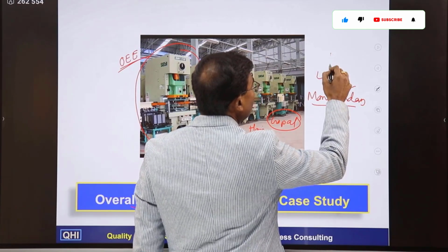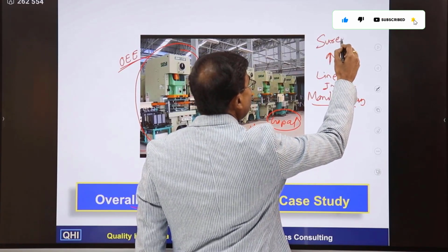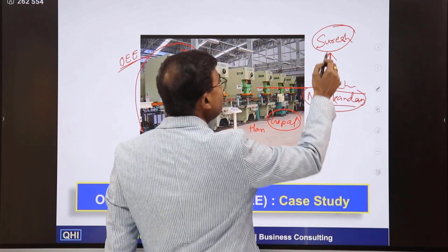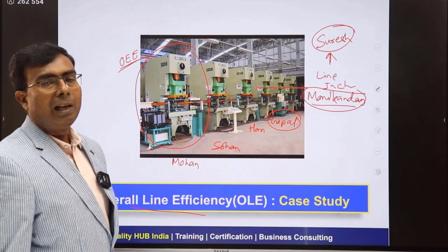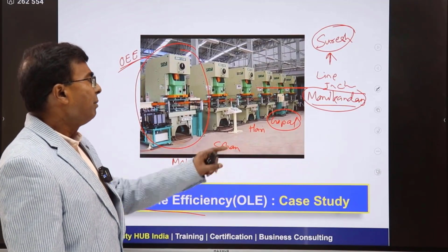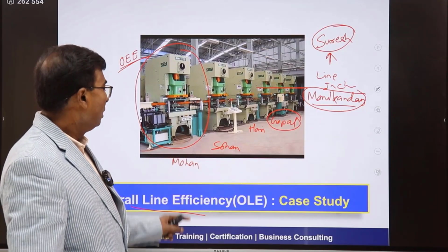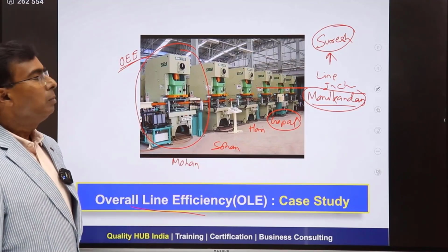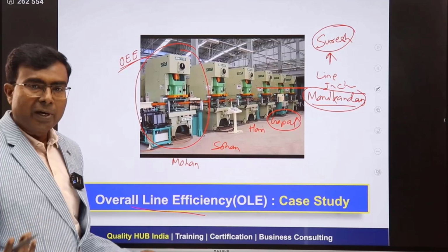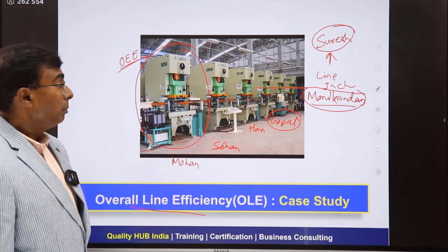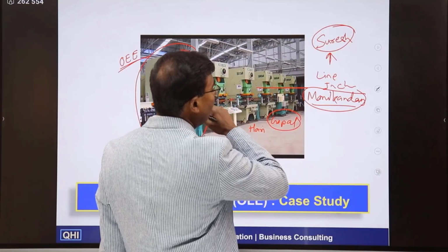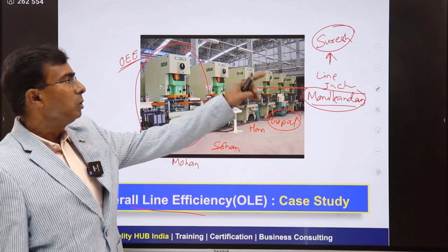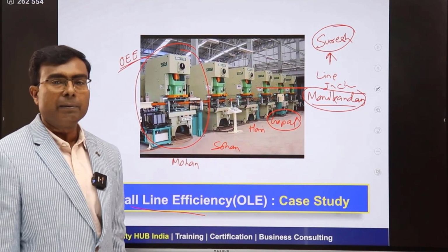And Manikandan reports to Mr. Suresh. Okay, he is his boss. So while reporting to Mr. Suresh, Manikandan would be talking about overall line efficiency. He might be talking about the individual machine OEE also, but these individual people would be more interested in calculating OEE for their individual machine, because they are only responsible for overall equipment effectiveness for their machine only. But since Manikandan is responsible for the overall line, he might need to calculate overall line efficiency also to report out to his boss Suresh how the line is performing.